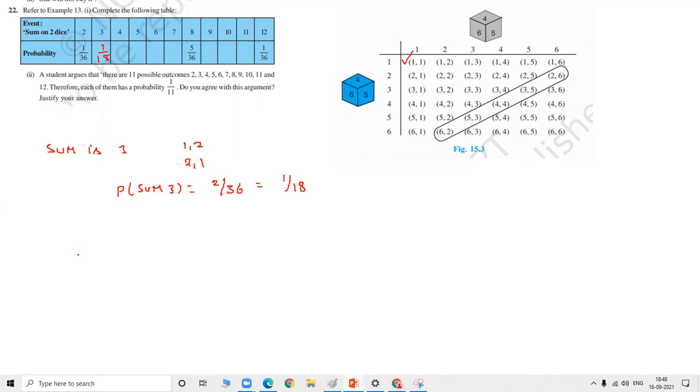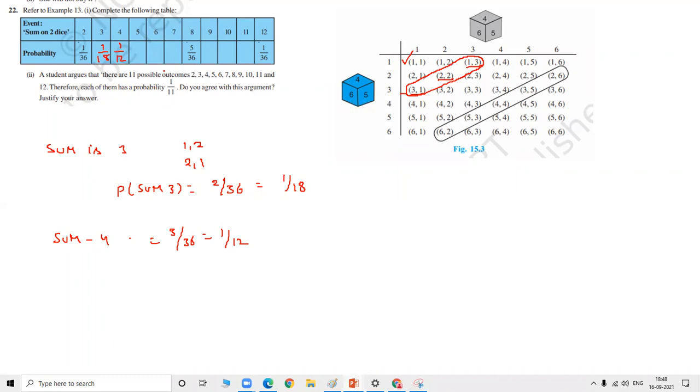Probability of getting sum is 4. What are the cases where sum is 4? 1 comma 3, 2 comma 2, 3 comma 1. Correct? This is the encircled one. Is there any other? No. So 3 by 36. This is 1 by 12. So here the answer is 1 by 12.